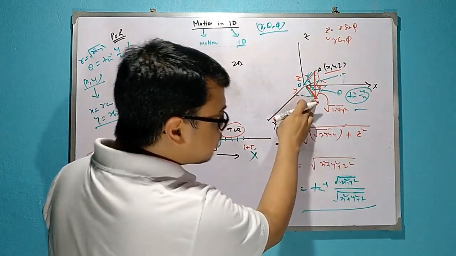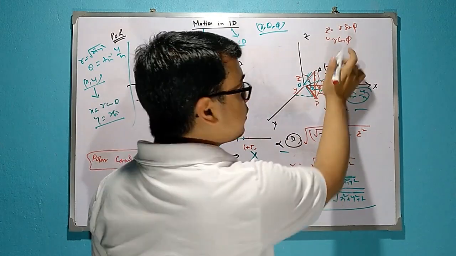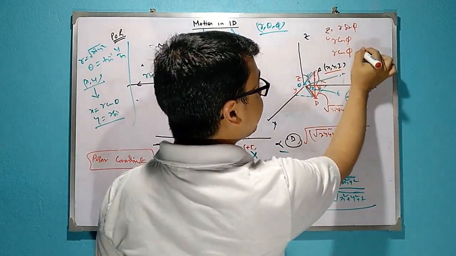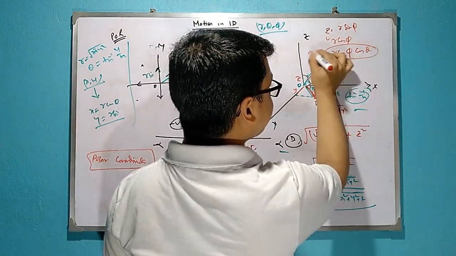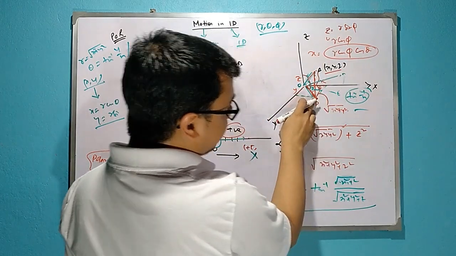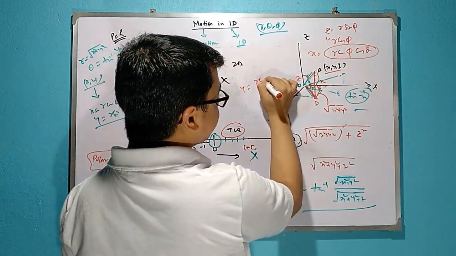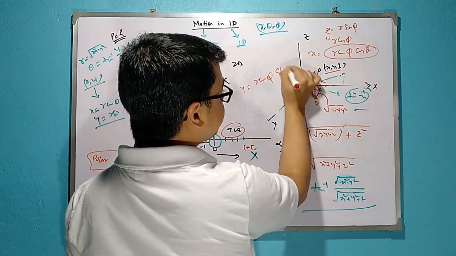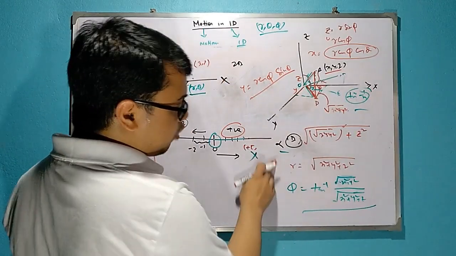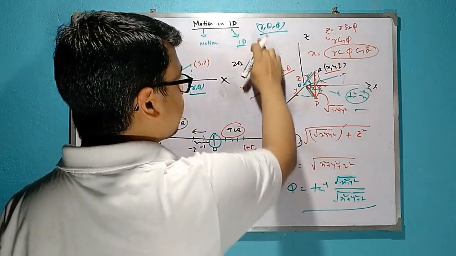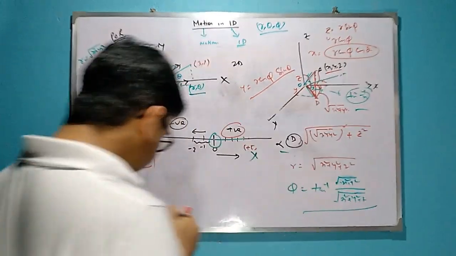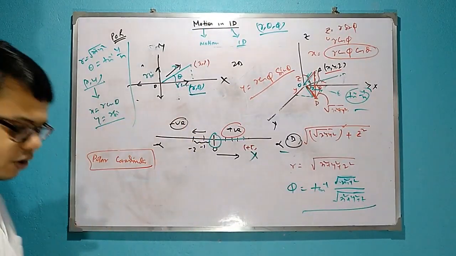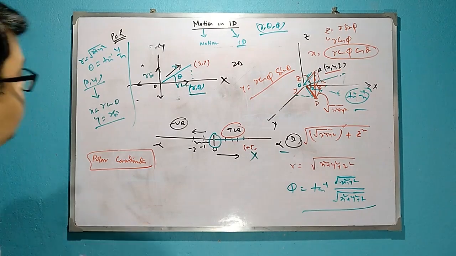For that r cos phi, the component along the x axis will be r cos phi cos theta. This will be x, and r cos phi has a y component of r cos phi sin theta. So this is from xyz to r, theta, phi, and from r, theta, phi to xyz. Okay. Pause it or you may note it down. Now let's move further.